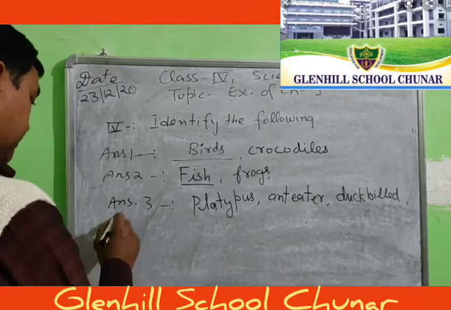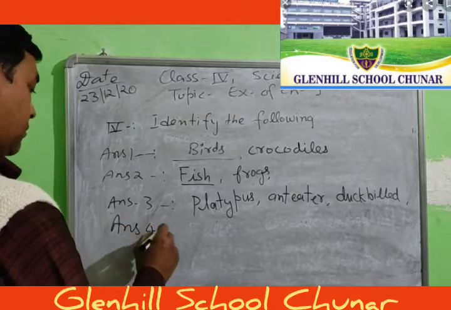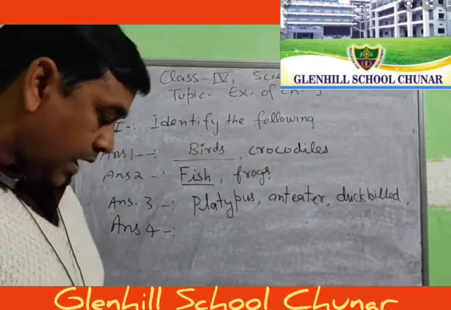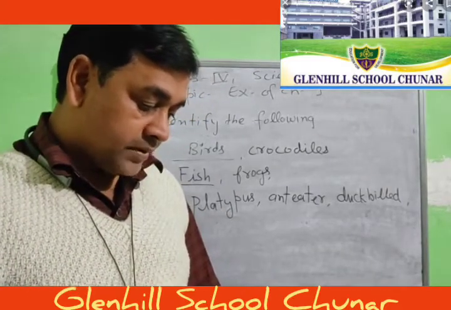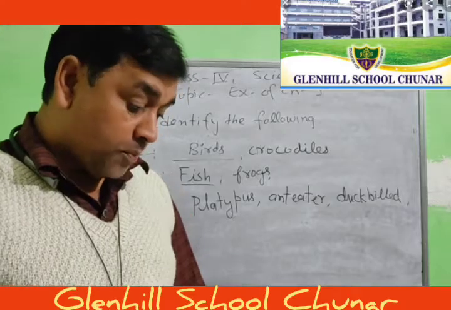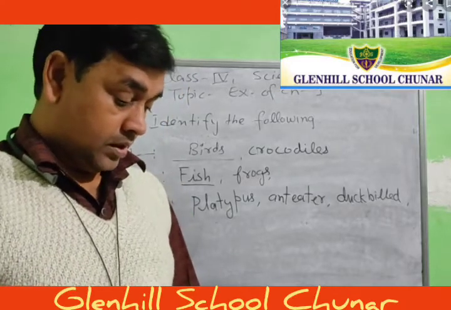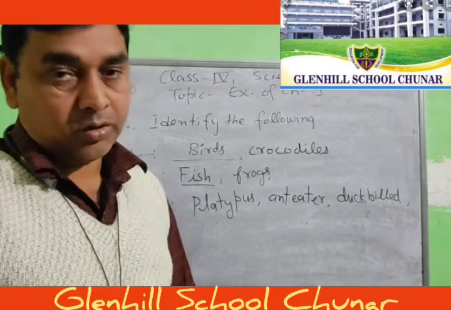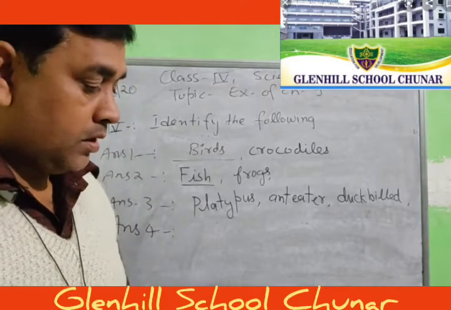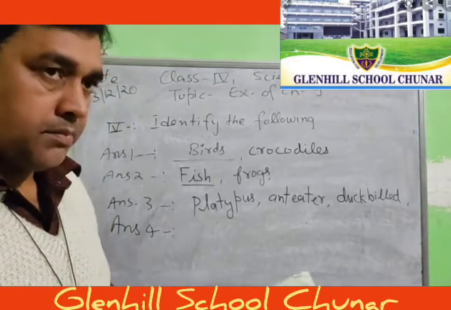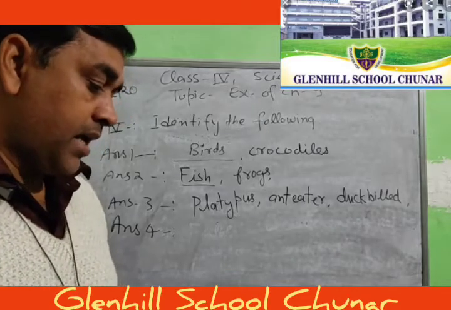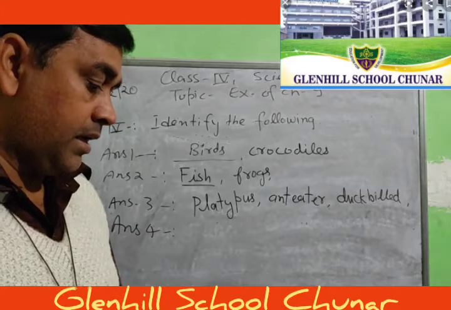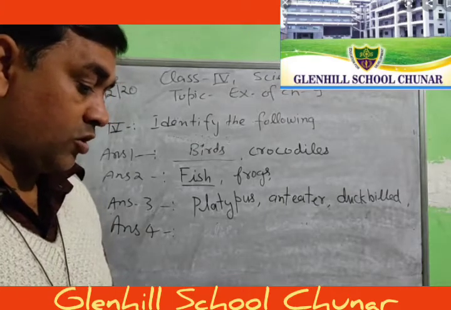Fourth. I have scales on my body. I lay soft-shelled eggs on the ground. So, student, reptiles. Reptiles are crawling animals like lizards, turtles, and snakes. They lay soft-shelled eggs on the ground.